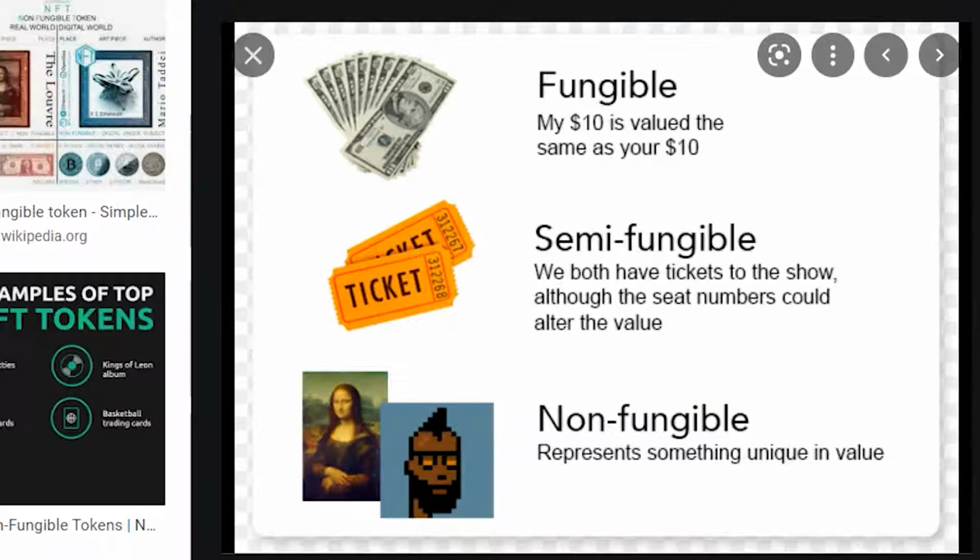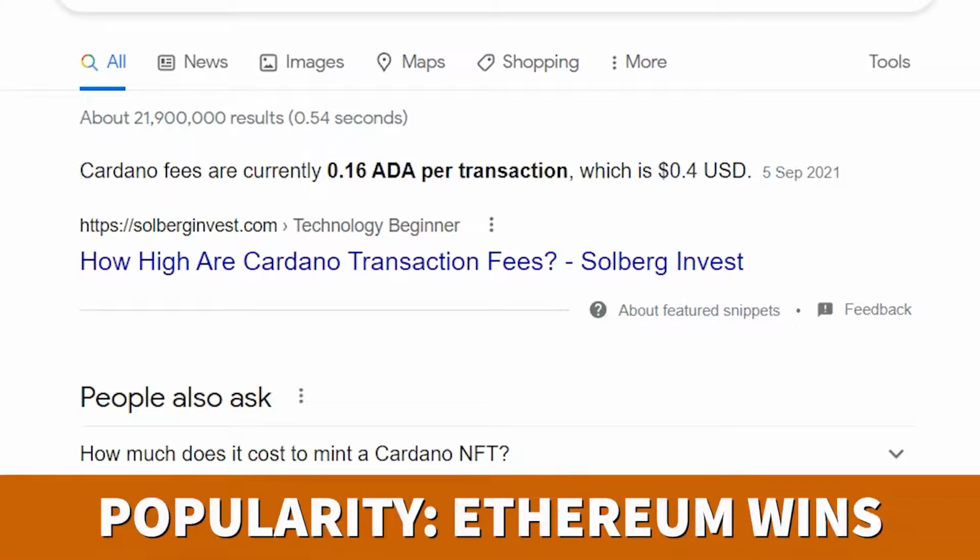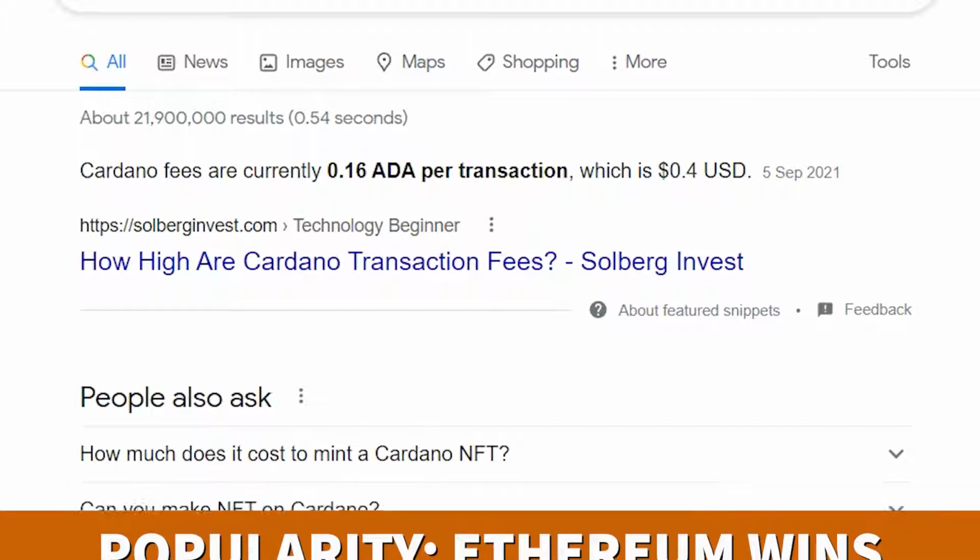Now, let's talk about Cardano NFTs versus Ethereum before we get into the step-by-step and the juicy profits that can potentially be made. Starting off with fees, Cardano knocks it out of the park here. When I purchased an Ethereum NFT, I paid $52 in transaction fees. On Cardano, it's less than $2. Now, popularity-wise, Ethereum wins here by a long shot. There are by far more projects, more attention, and better sites for Ethereum NFTs. There's no denying that on the popularity department.